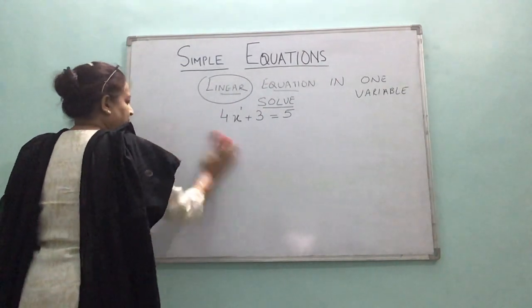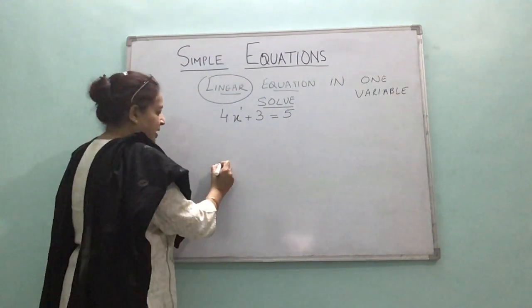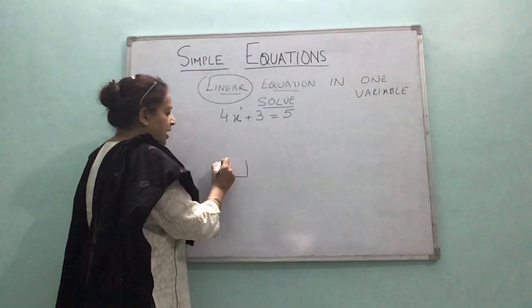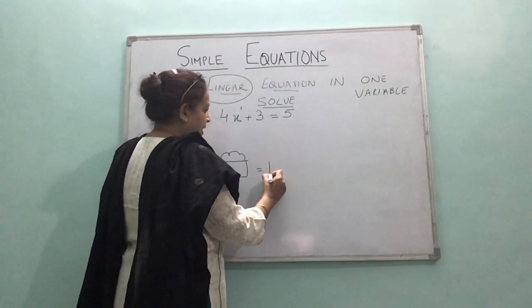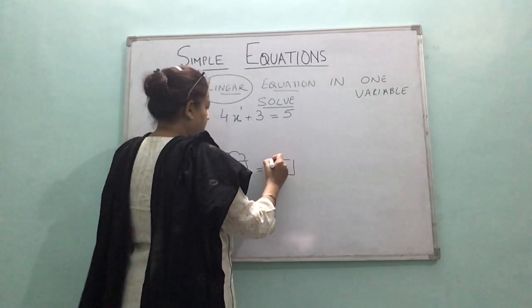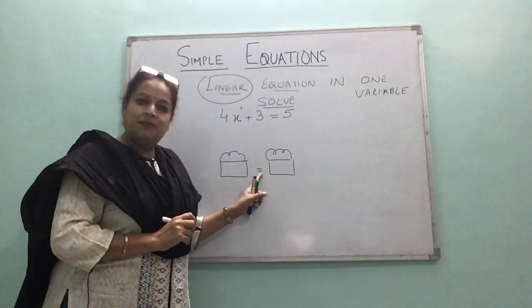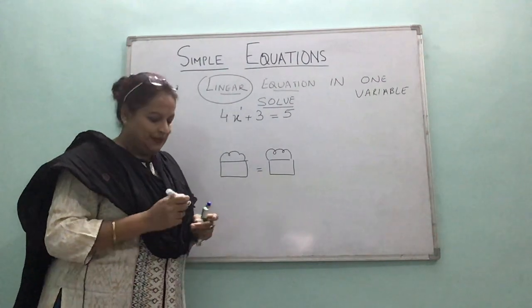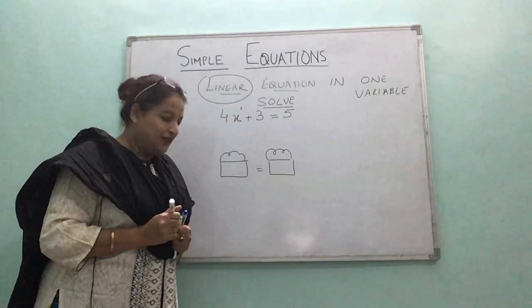Okay. First and foremost, let me just take one example. There is a cup of ice cream and exactly the same cup of ice cream I have. Exactly the same. That is why I will put the symbol equal. Right? Now let's just see, very interesting.